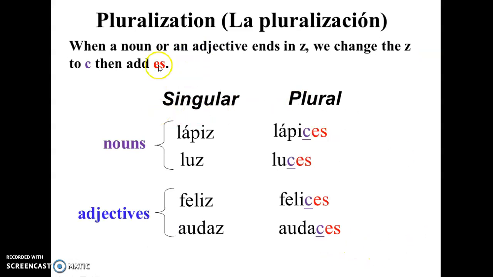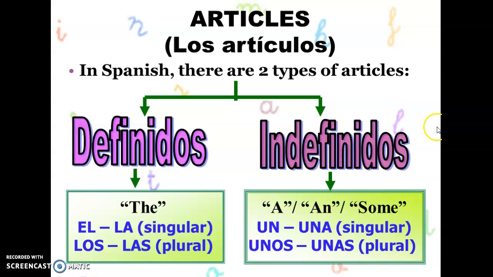When a noun or an adjective ends in a Z, like lápiz, that's a pencil, luz, it's light, and this adjective, feliz, happy, or audaz, daring, when someone is daring. Nouns and adjectives that end in Z all have the same change. We switch the Z for a C and then we add es. So lápices, luces, and felices, like a group of people that are all happy, or audaces, a group of people that are all daring. The rule applies for every single one.